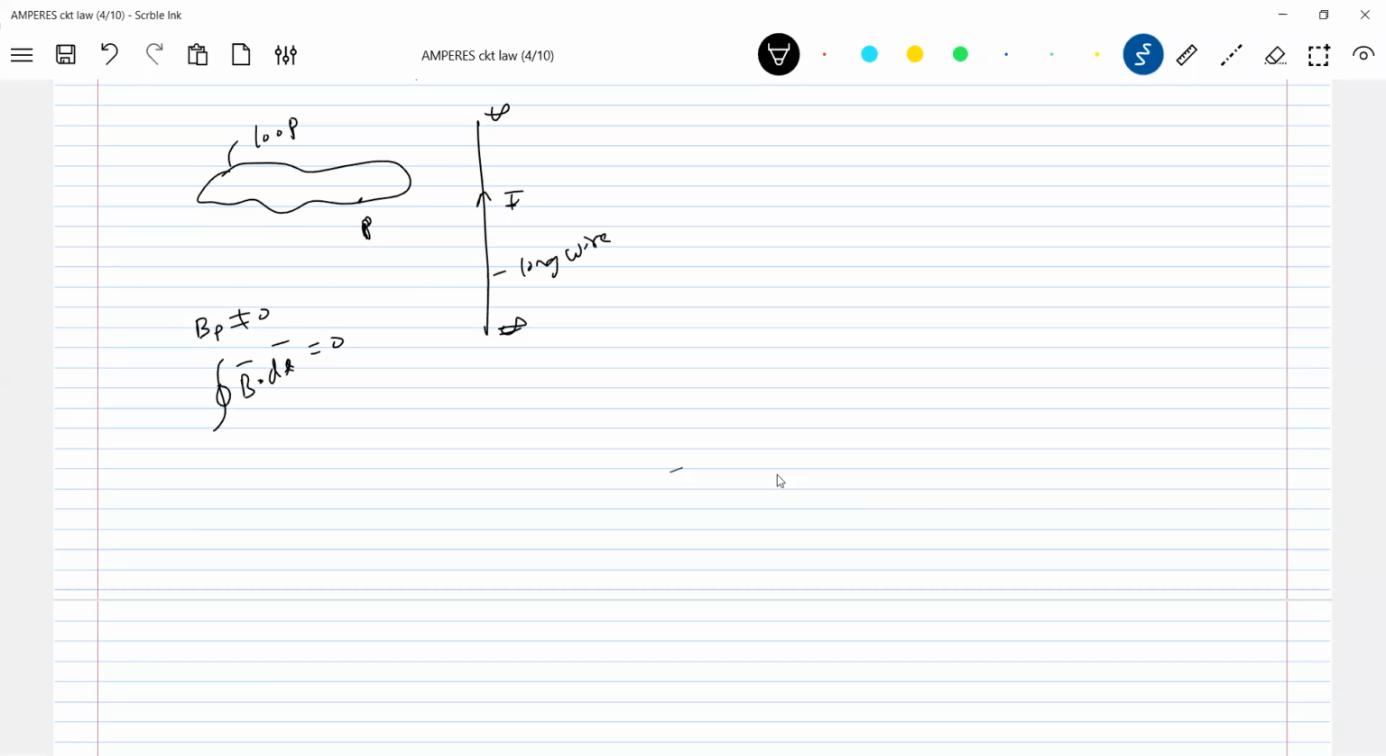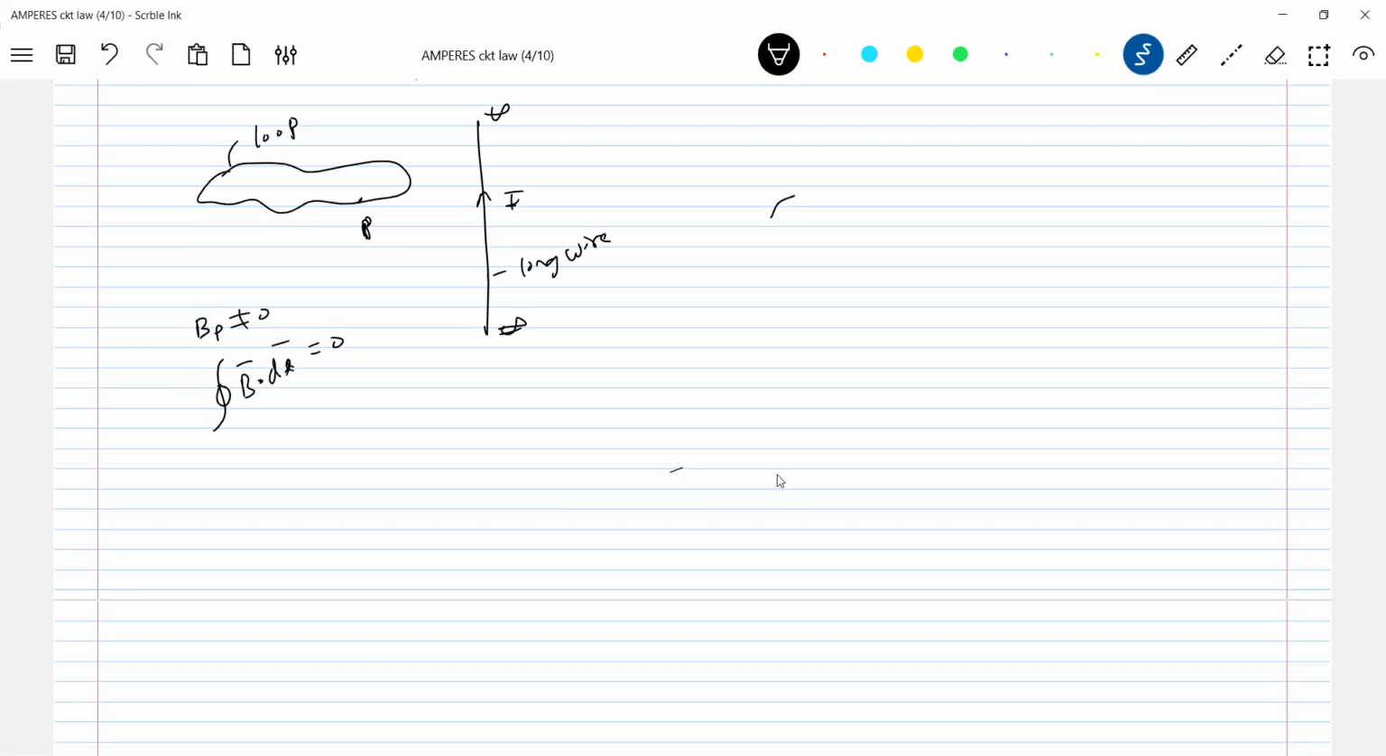Next, again, we have already seen the shape of the loop. It's independent of the shape of the loop. It only depends upon how much net current is enclosed. The value of B bar dot dL bar depends only on the net current enclosed, mu naught times the net current enclosed. Current positive or negative depends on the direction in which you are going to integrate.